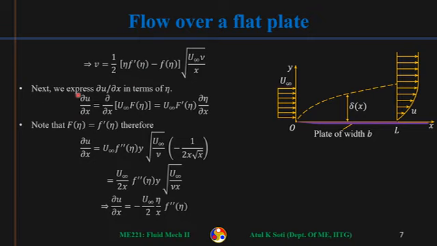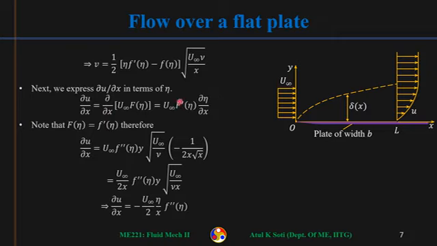So let us do it. First is del u by del x. Del by del x of u was u infinity into capital F of eta. U infinity is a constant, the free stream velocity very far from the plate, so that is constant, and this will simply become df by d eta, that is F prime, into d eta by dx.